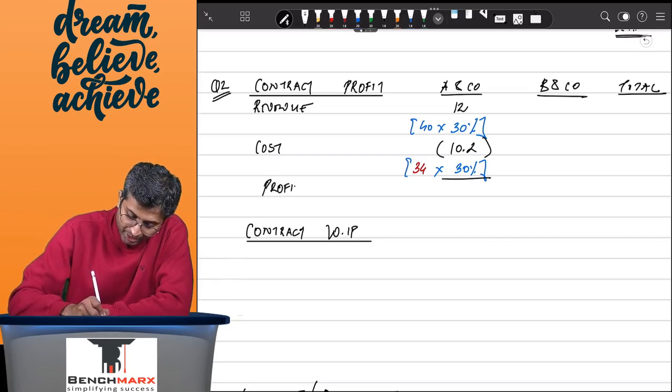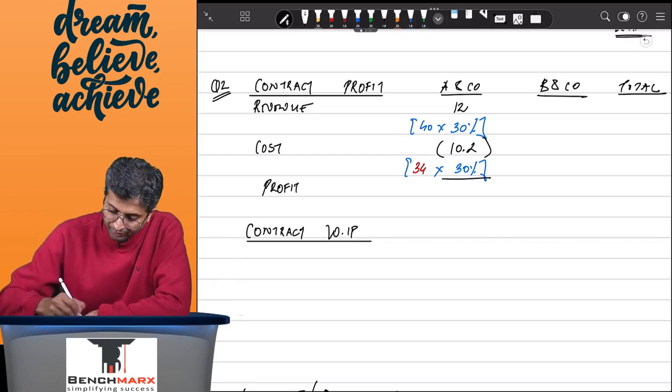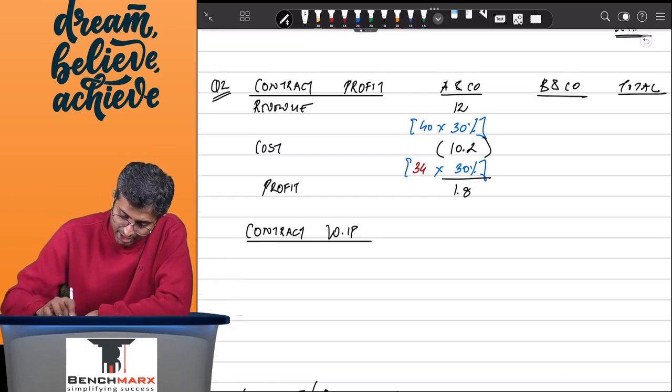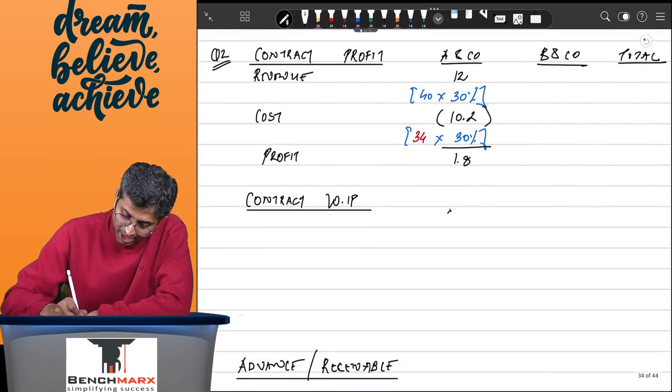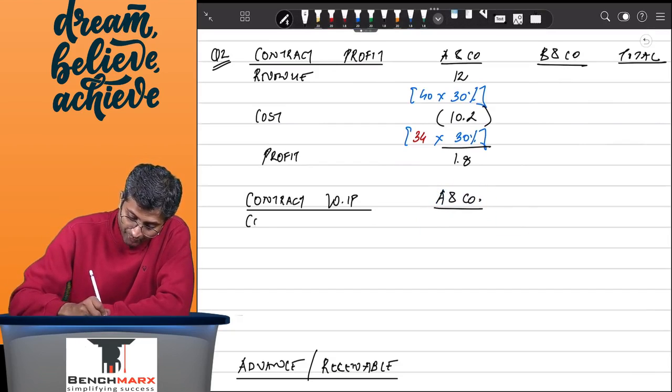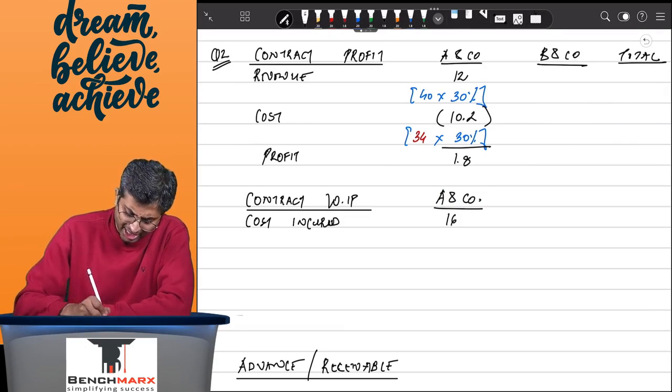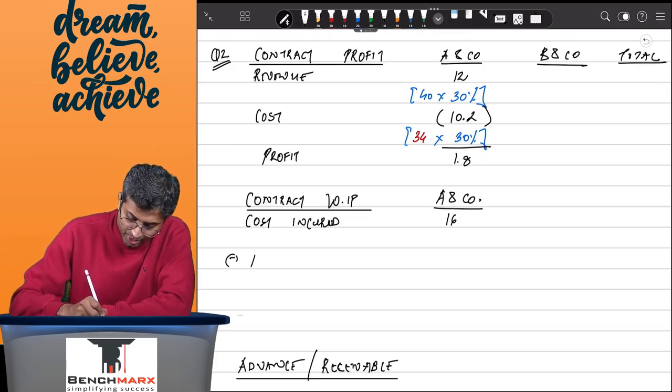And these profits are to be in the tune of, let us say, 1.8. Secondly, for A&D company, if you want to find the inventories, you will try to find the cost incurred actually. And the question tells you that during the year, you have incurred a cost of 16, everything in lakhs, minus the cost which is attributable to the goods sold.